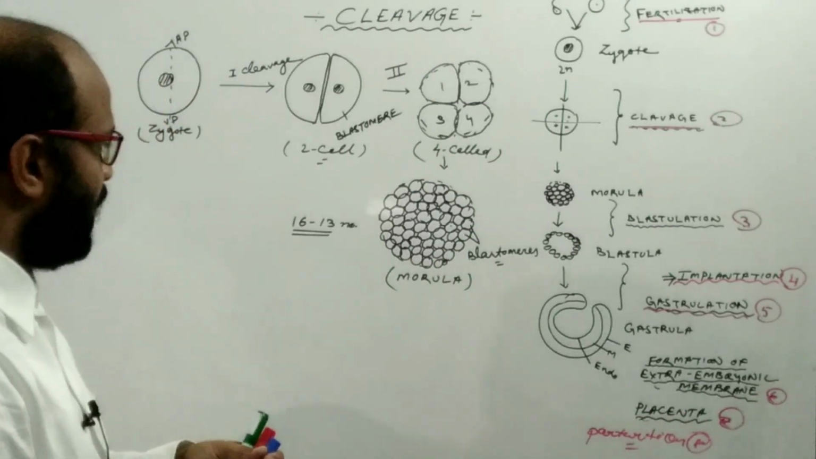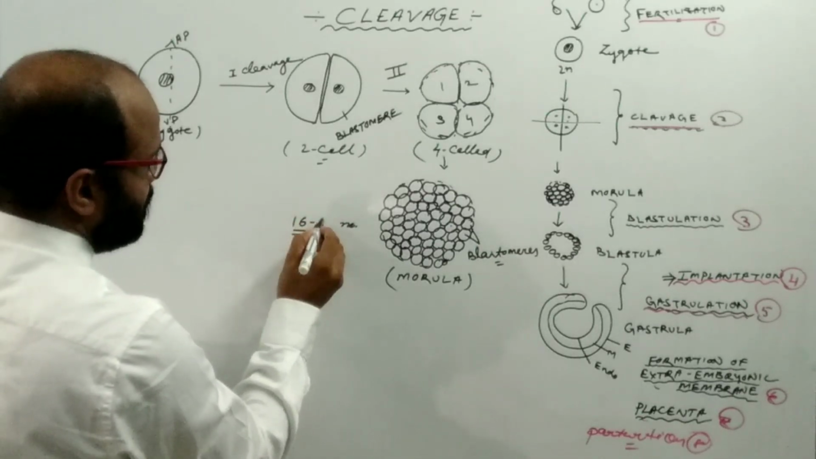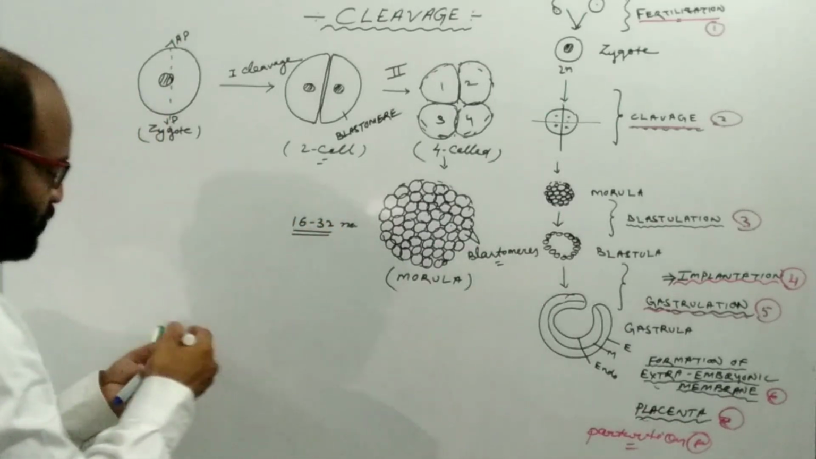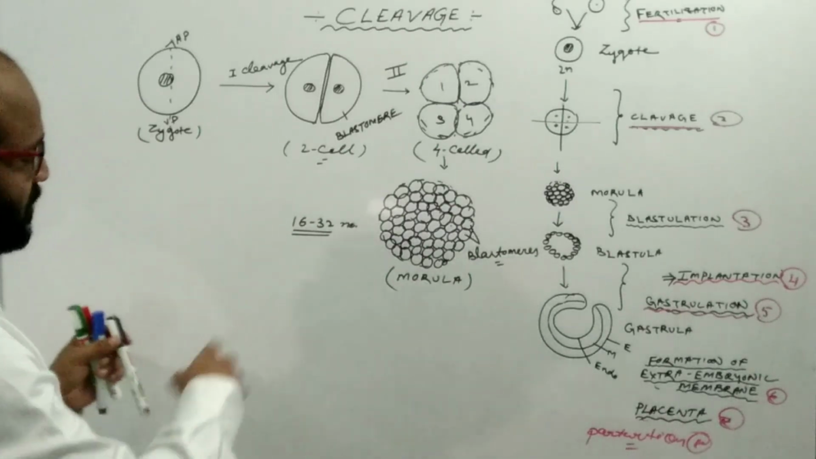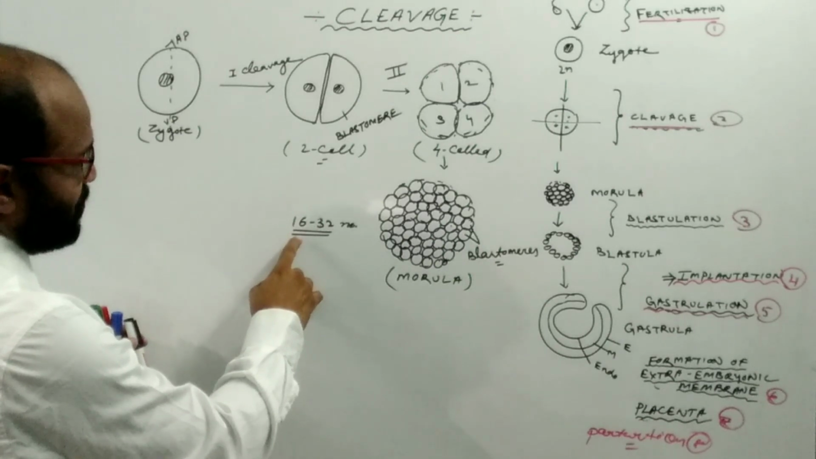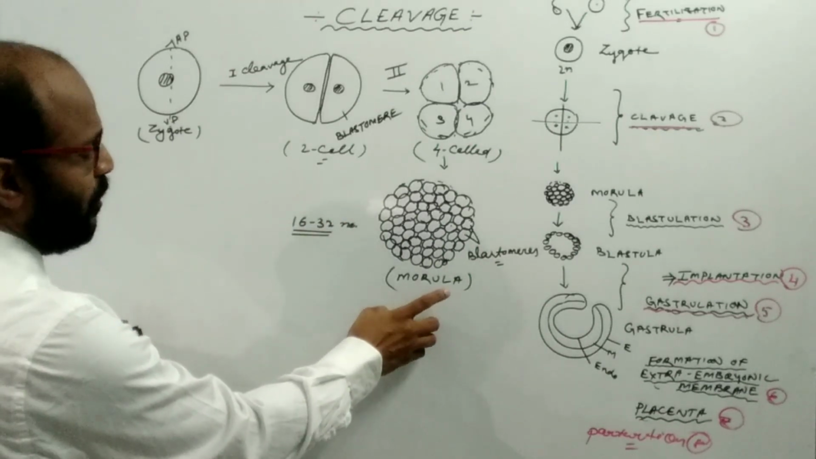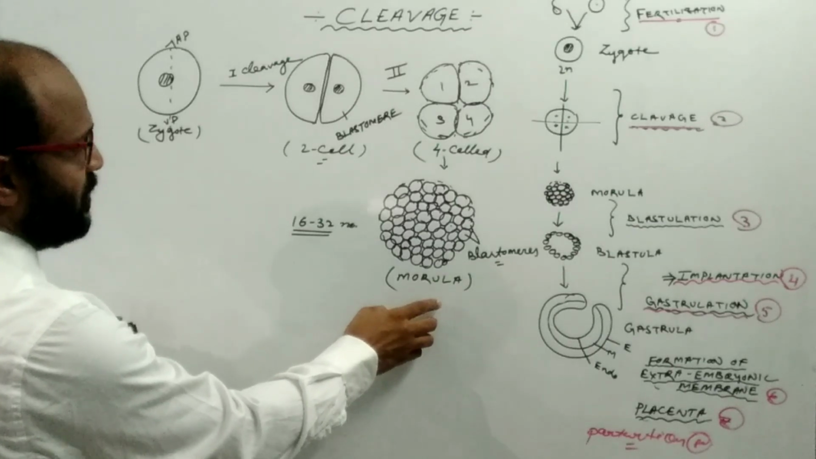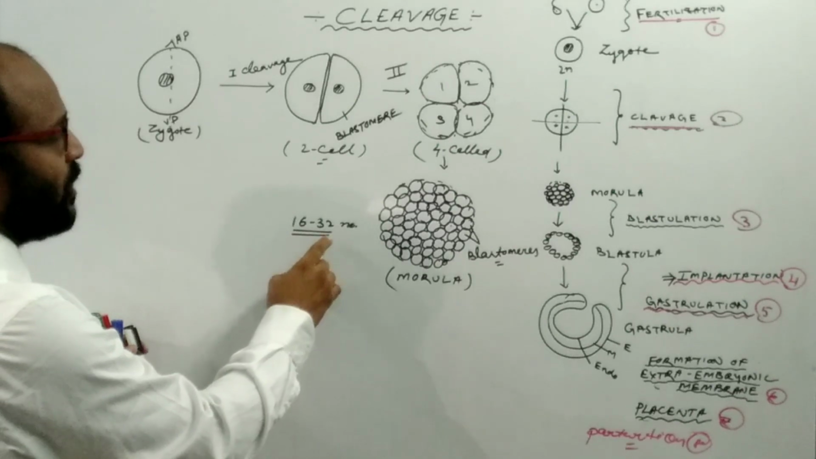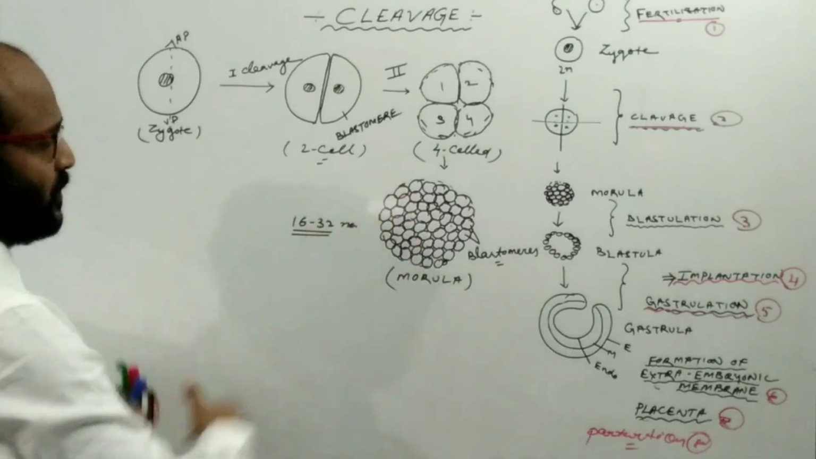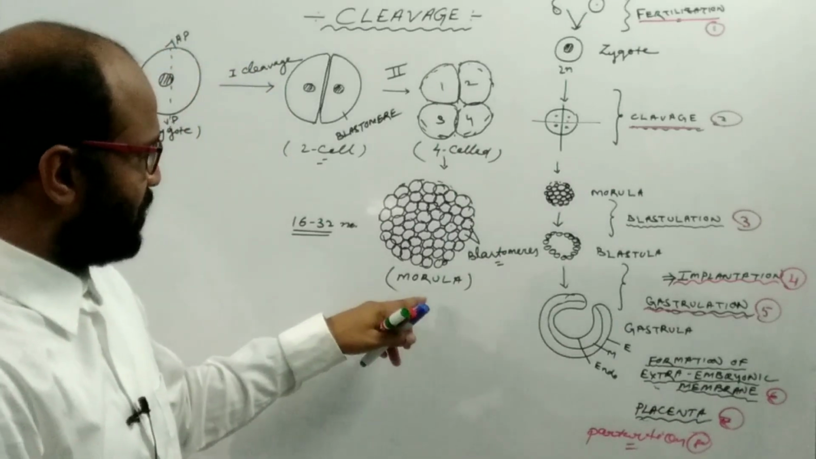In case of human, sorry, this is 32. In case of human, usually the 16 to 32 blastomeres form the morula. So in this stage of the embryo, 16 cells to 32 cells usually, is known as the morula. There is no space at the center. This structure is known as the morula.